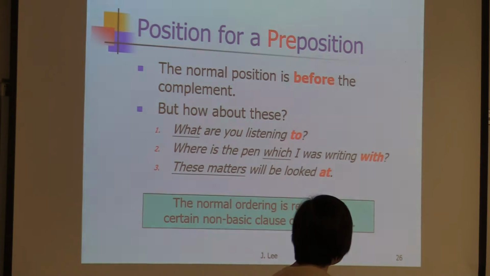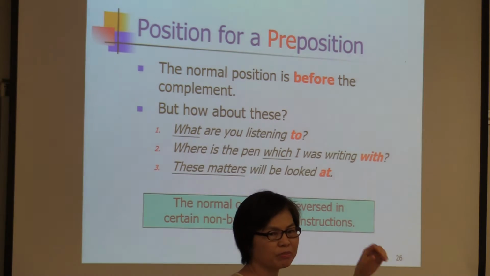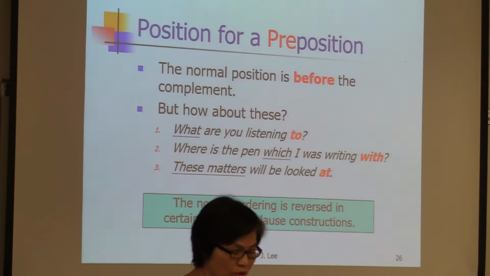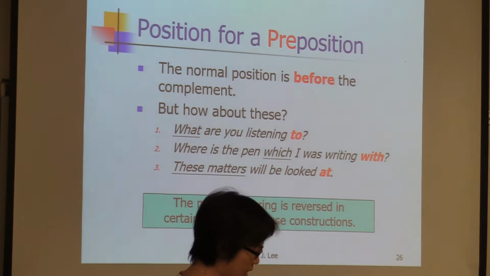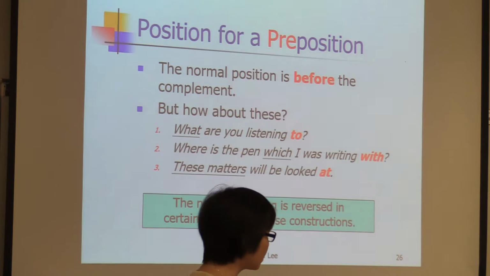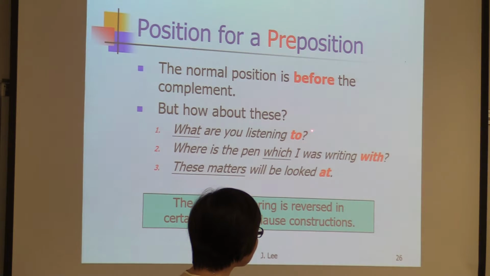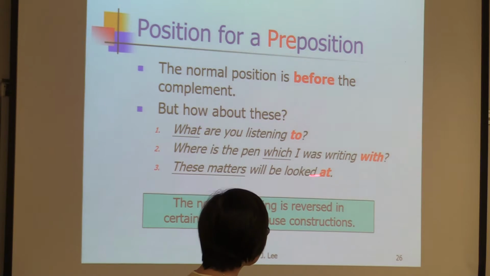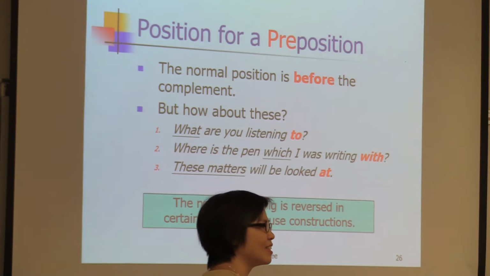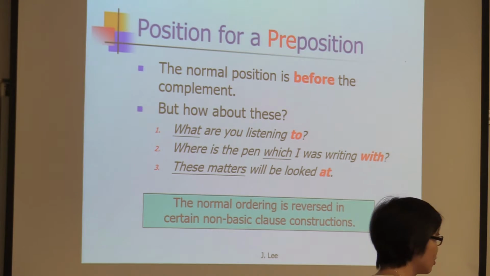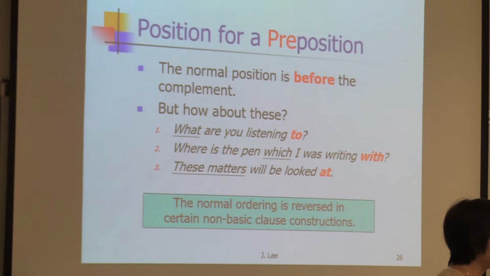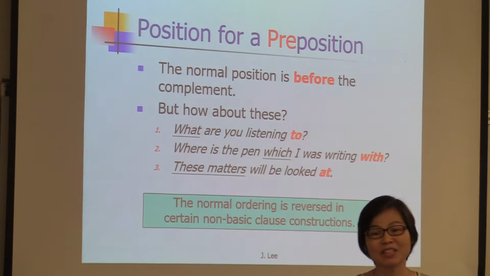So that's why it says that the normal ordering, that is the preposition before the dependent, is reversed in certain non-basic clause constructions. These structures are non-basic. In a later class, we'll learn about basic and non-basic clauses. They are non-basic because this is a question. These two are questions, non-basic. And number three, this is a passive voice structure, non-basic. A basic structure is like she is kind: subject, verb, object or complement, then full stop. That's a basic clause.